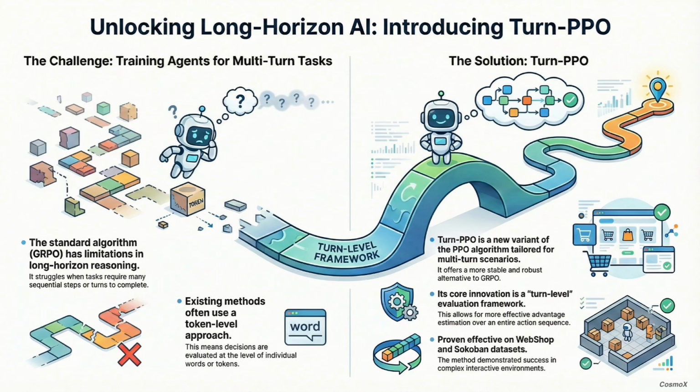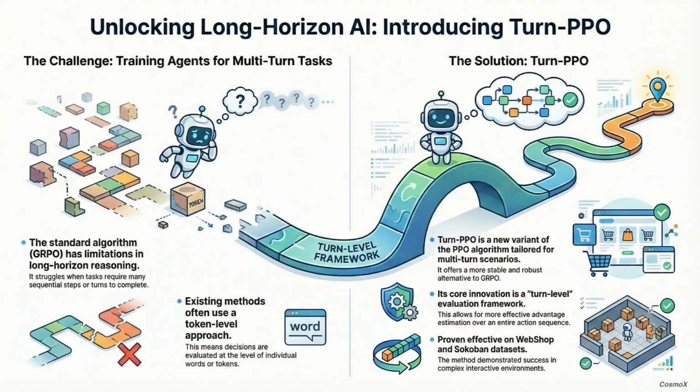And they didn't just stop at the theory, did they? They really put Turn PPO through the gauntlet. They used two pretty established benchmarks. The Web Shop Challenge, which mimics the complexity of real-world online shopping, and Sokoban, which is that classic puzzle that demands just pure, intricate planning. And the results were definitive. Turn PPO proved superior on both of them. Yeah, and crucially, it maintained that superior performance even in tasks that didn't require that extreme long-term reasoning.